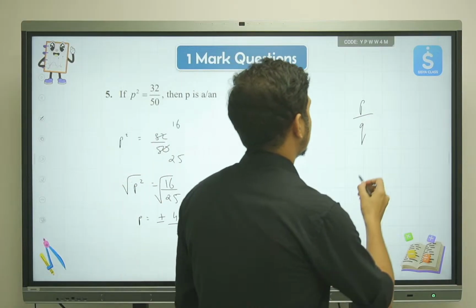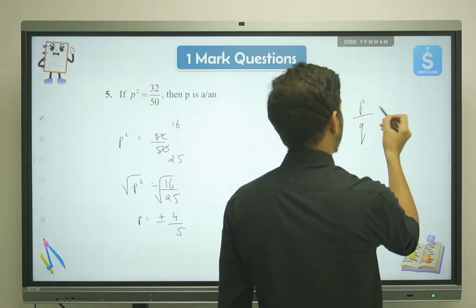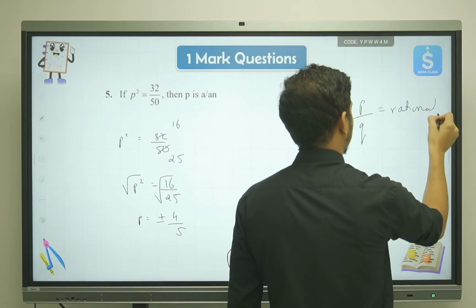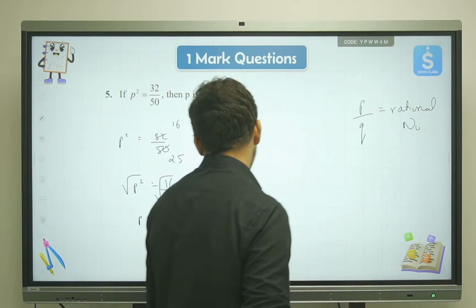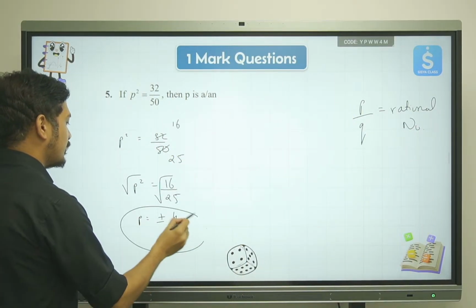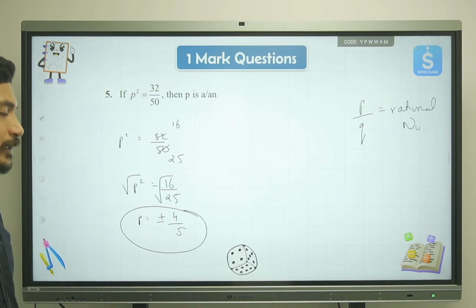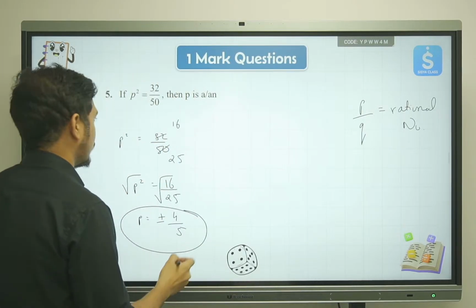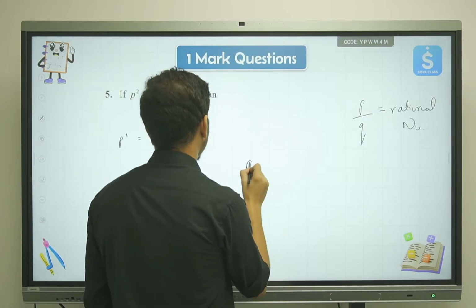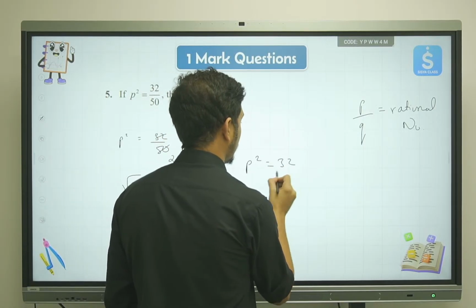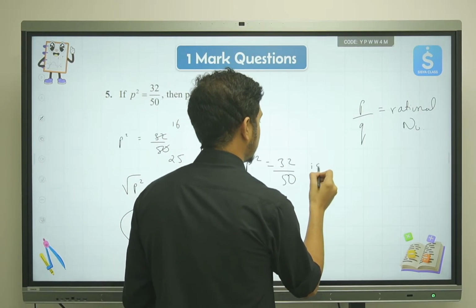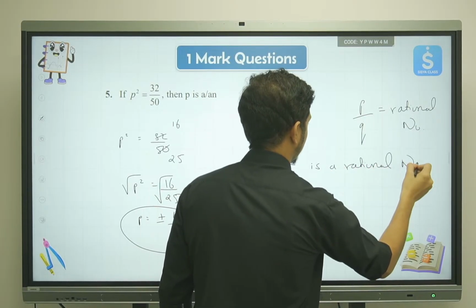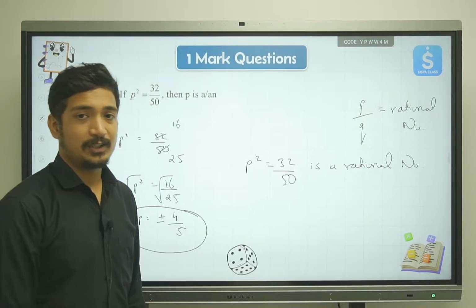Yes, okay. So all the fractions which can be written in the form of p by q can be considered as rational numbers. And therefore p equal to plus minus 4 by 5 is actually a rational number. So p square is equal to 32 by 50 gives a rational number.